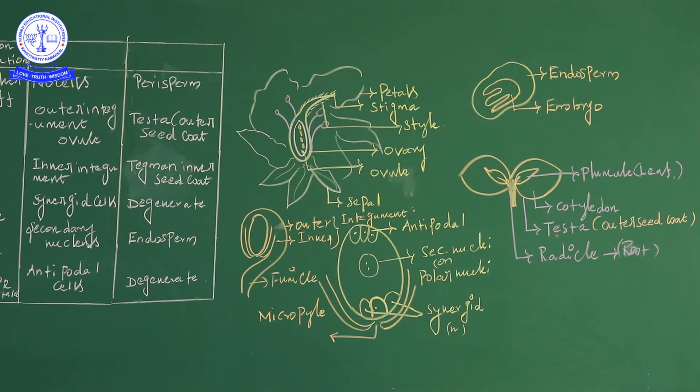Then the testa, which is the outer seed coat, and the radicle, which is present below and forms the root. This is the nature of the plant parts, and it is very important. Study this table carefully, as many questions have already been asked from this portion.